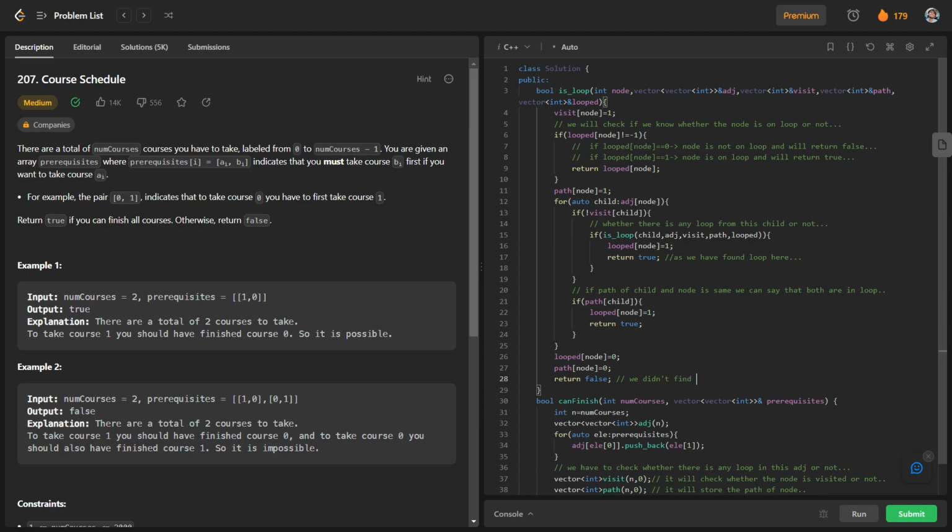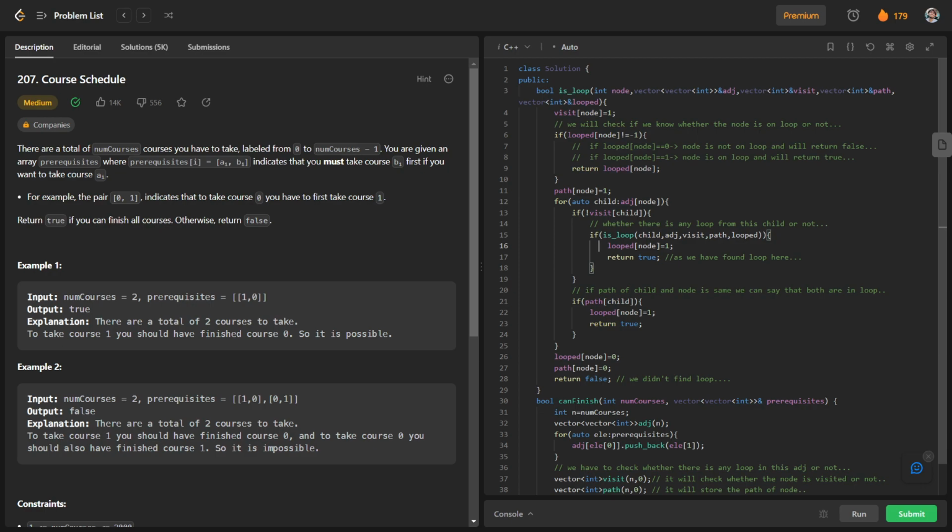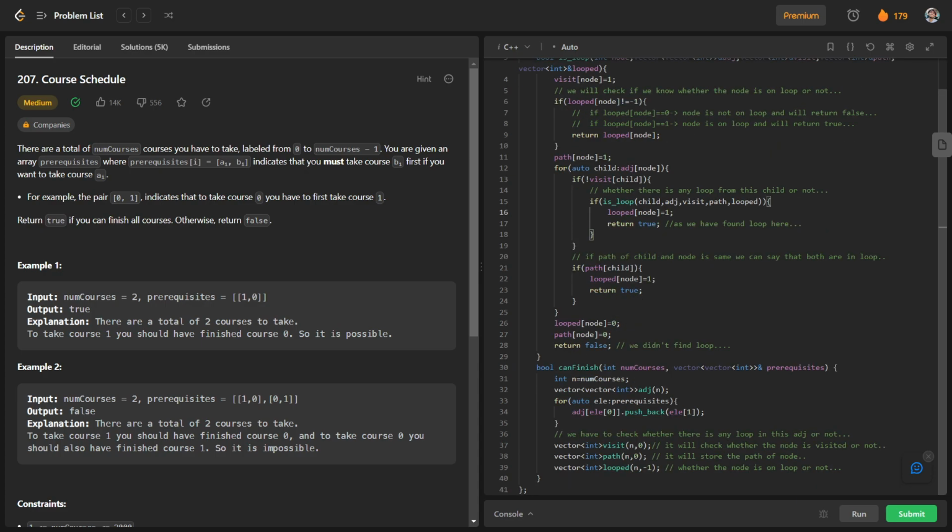In this way we can see how this function is going to check whether for a particular node there is a loop or not. If there is a loop, it will return true, and if there is no loop, it will return false.